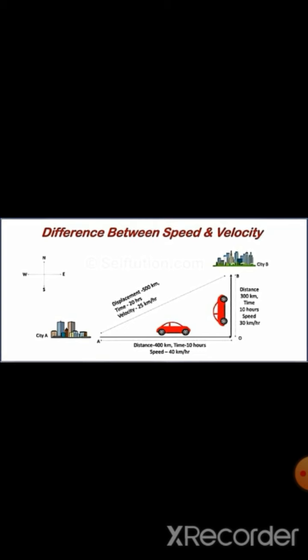For knowing the velocity, because velocity is speed in a given direction, we consider displacement in unit time. Velocity is displacement in unit time. So in the figure, the displacement, the shortest path is shown as 500 kilometers and the time taken is 20 hours. So the velocity will be 25 kilometers per hour.